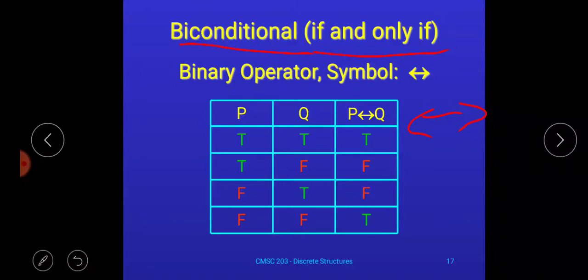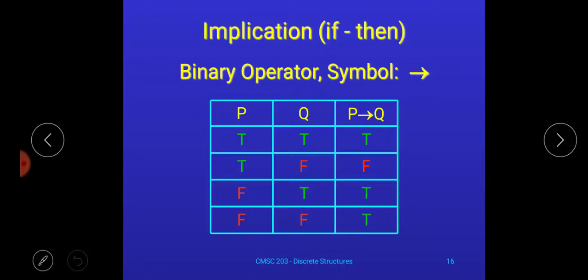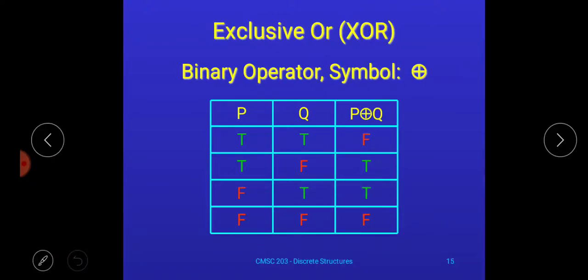To remember the truth table for biconditional: if the same input values are given, either true or false, then the result will be true, otherwise the result will be false. Both true or both false, then the result is true, otherwise false.